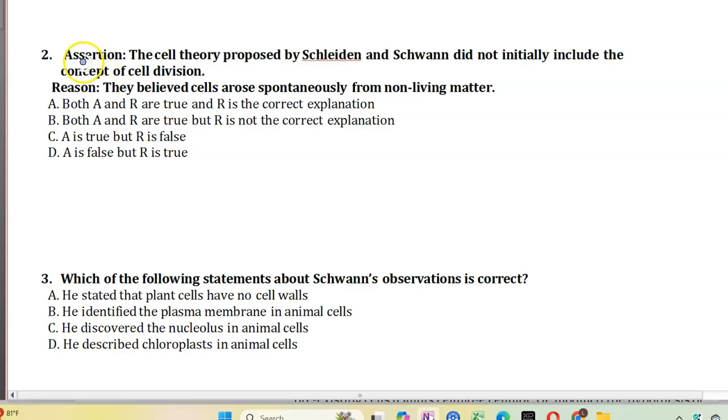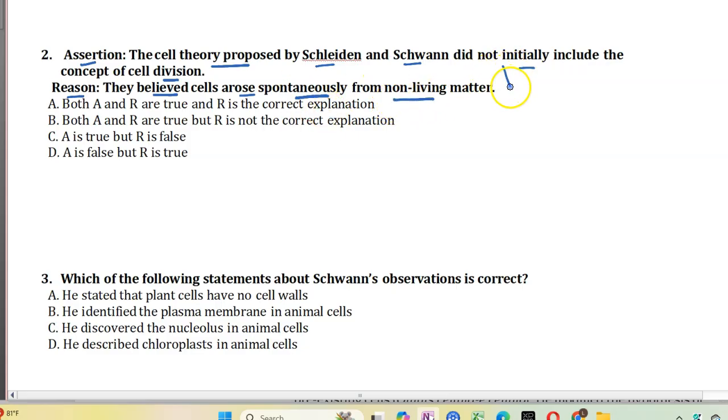Let's move to the next question. In this second question, we have one assertion and reason. Assertion is, the cell theory proposed by Schleiden and Schwann did not initially include the concept of cell division. The reason given is, they believed cells arose spontaneously from non-living matter.